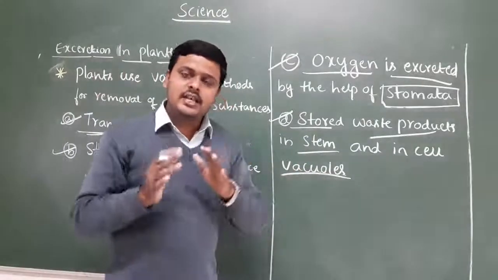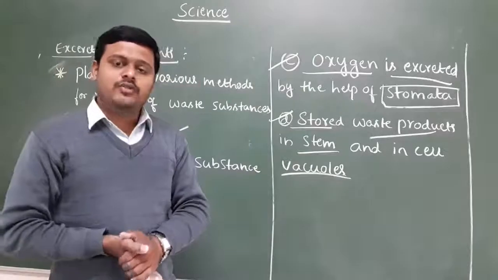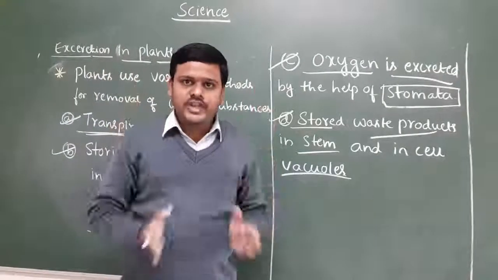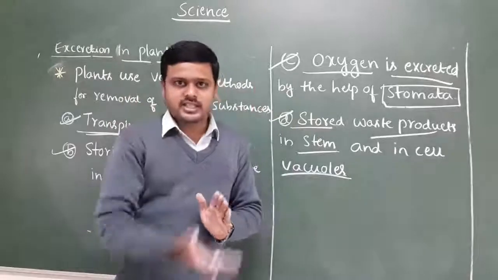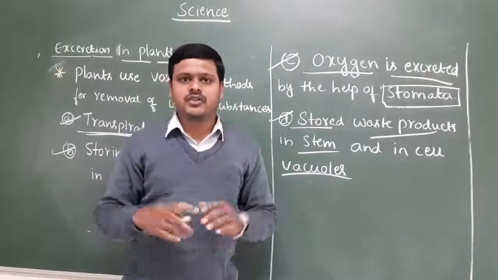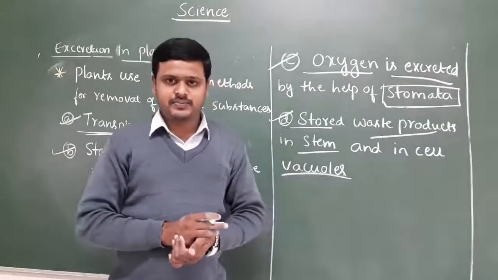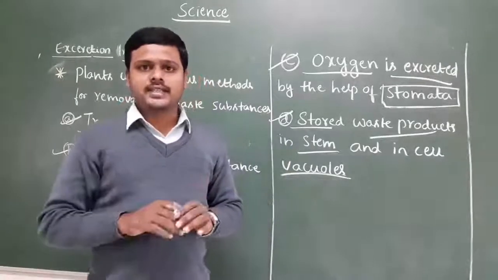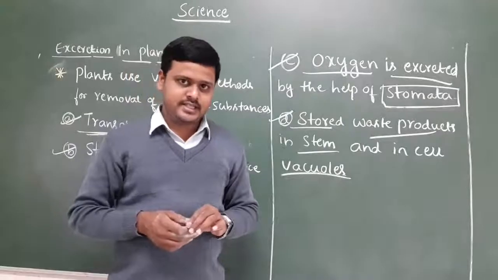So like this, plants follow various methods for the removal of the waste products produced at the time of various metabolic activities. I hope you understand how the plant's excretion phenomenon takes place.